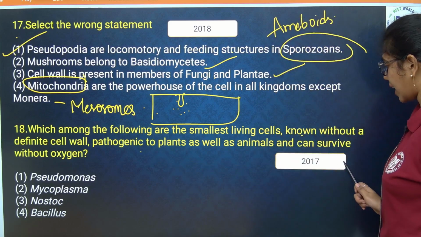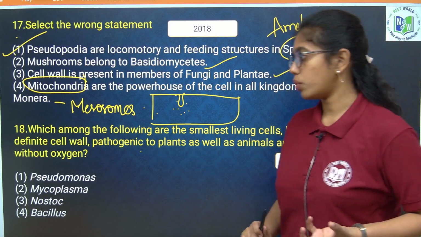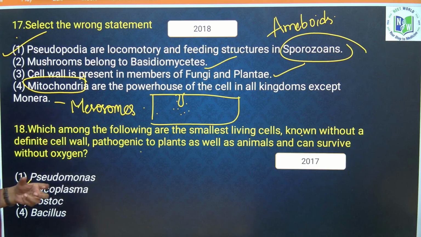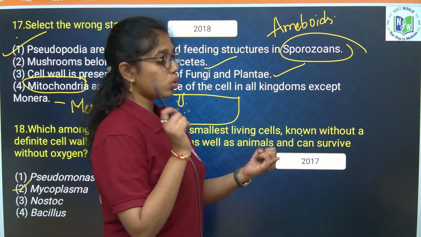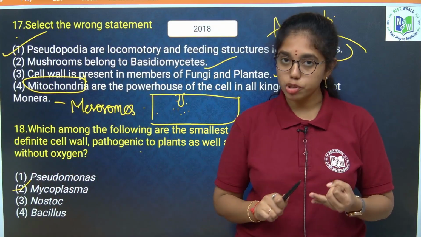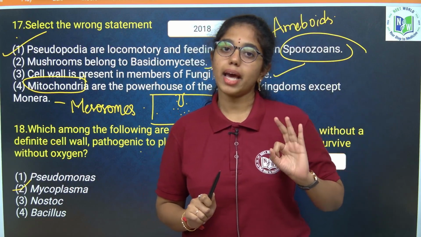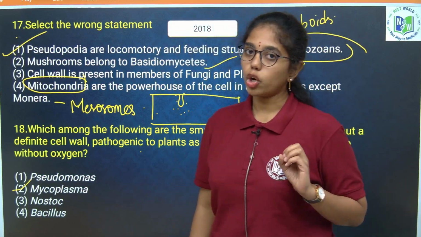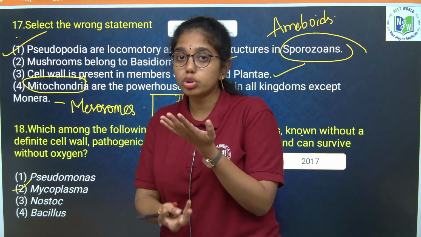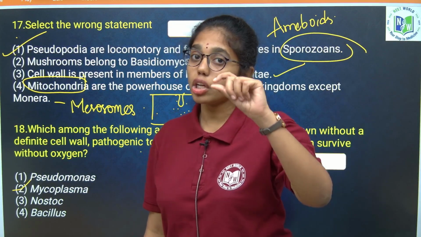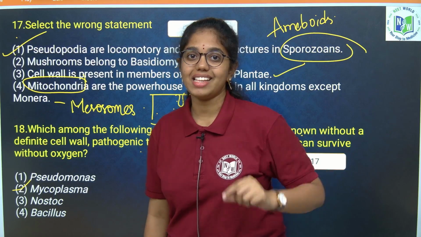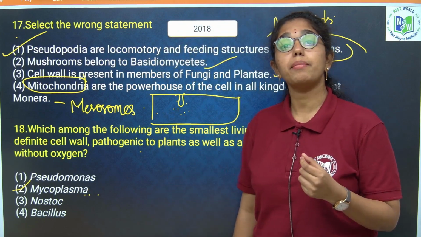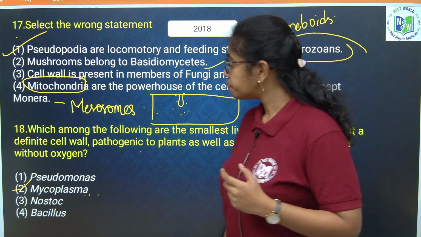Next, which among the following are the smallest living cells known, without a definite cell wall, pathogenic to plants as well as animals, and can survive without oxygen? Your answer should be mycoplasma, because mycoplasma are the only group of monerans which do not have a cell wall. They can survive in the absence of oxygen, and they are pathogenic to both plants and animals. They can easily pass through bacterial filter paper because their size is less than that of bacteria. The other synonym for mycoplasma is bacteria with their coats off.